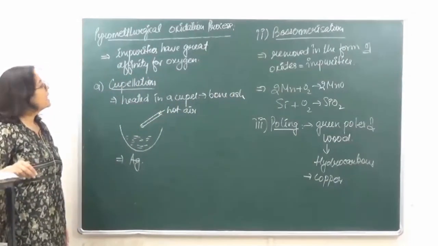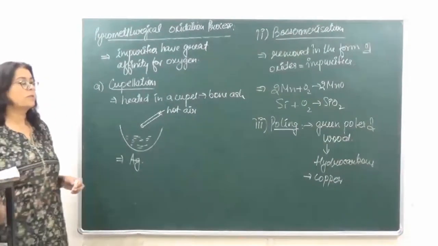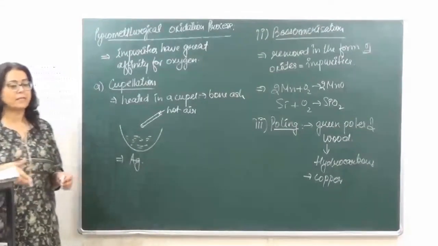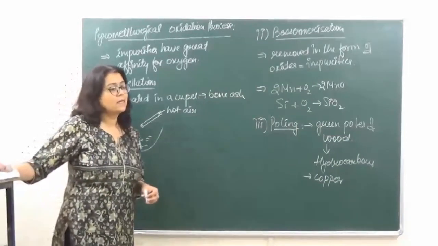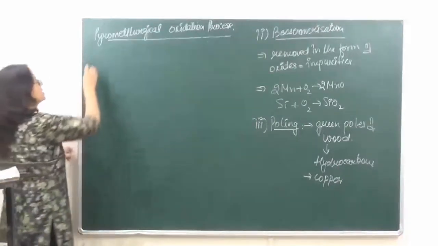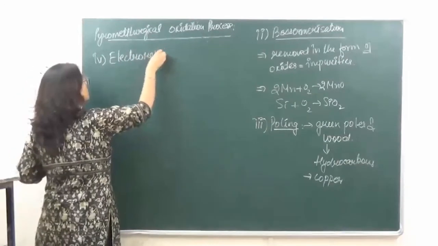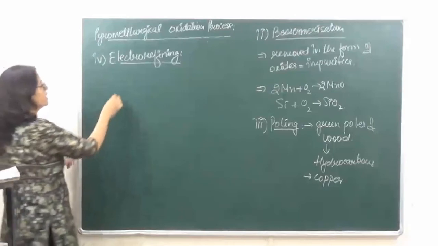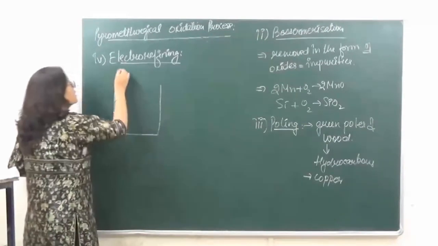ठीक है? And the last method which we do, that is electro-refining. You are very well versed with electro-refining. In electro-refining, what we do is the pure metal is taken as the cathode and the impure metal is taken as the anode. So let's see what is this process. The fourth process is electro-refining. It's an electrolytic cell which we take.